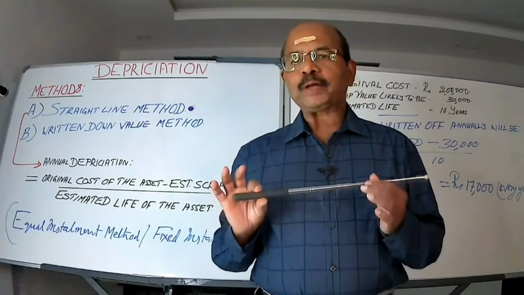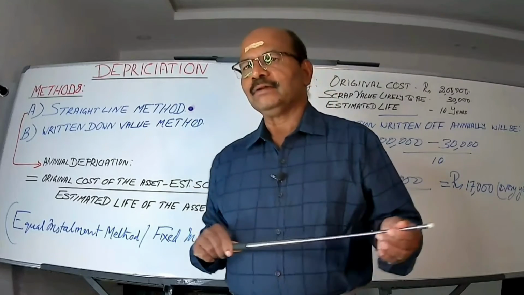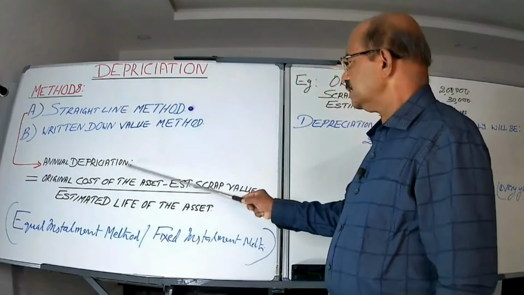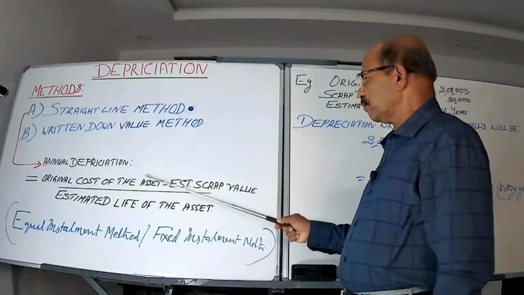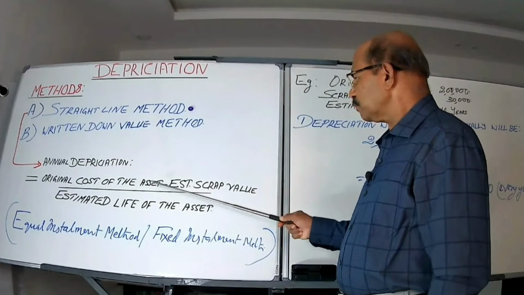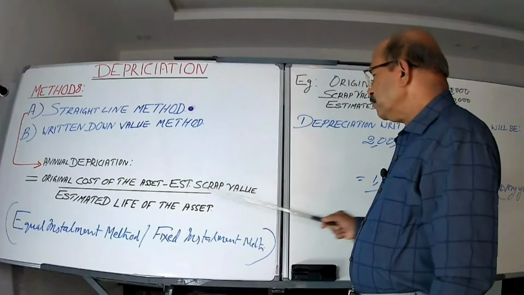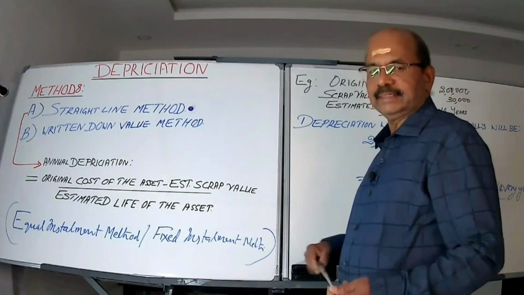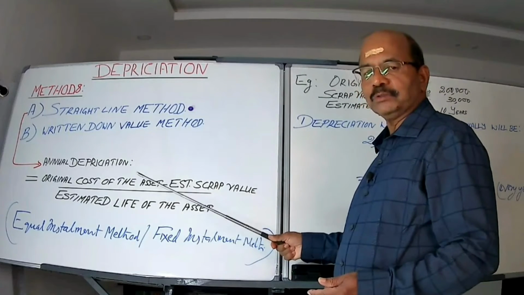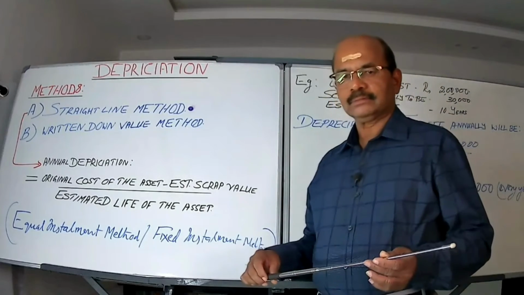Now, how to calculate depreciation under straight line method? This is the formula. Annual depreciation will be calculated as follows: original cost of the asset minus estimated scrap value divided by estimated life of the asset. Each time I want to make it very clear: original cost of the asset.